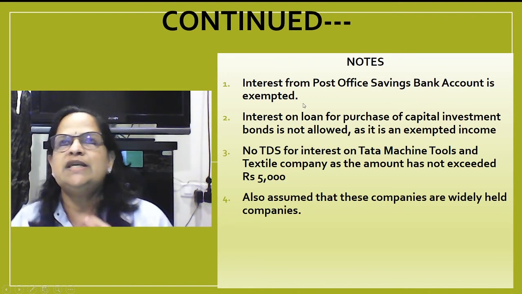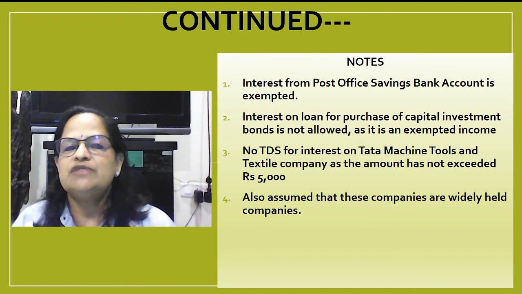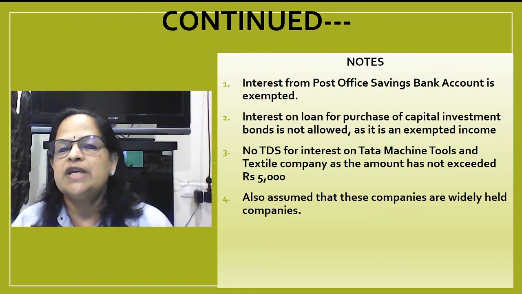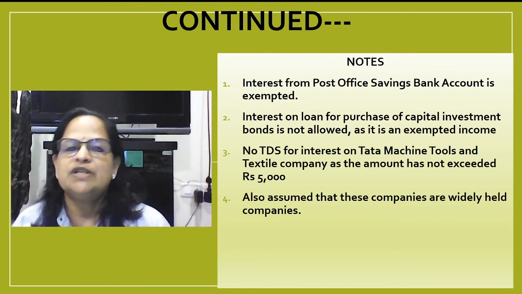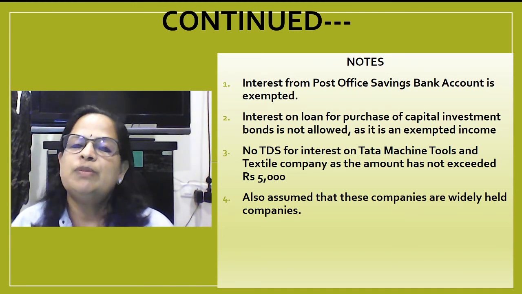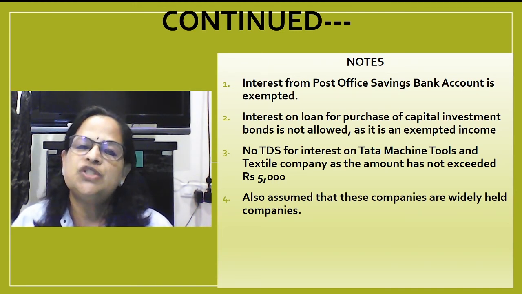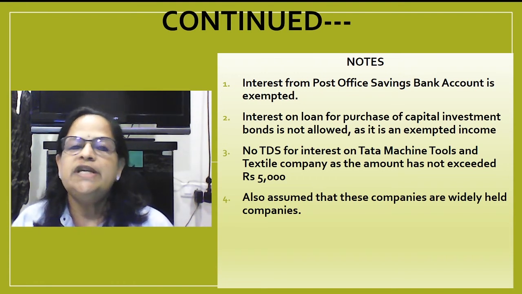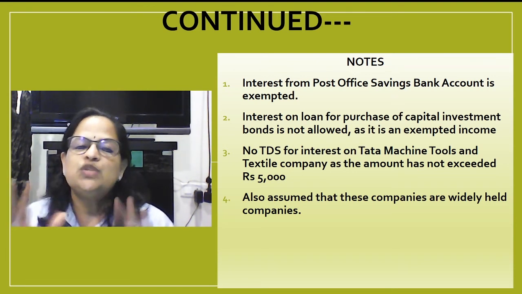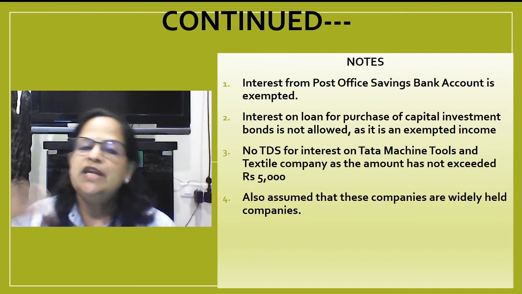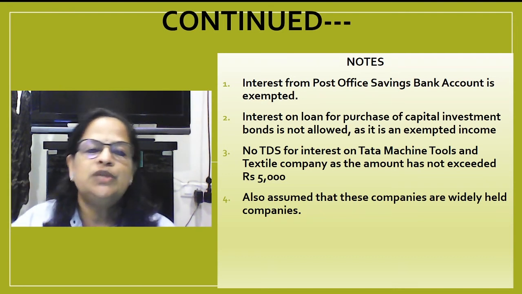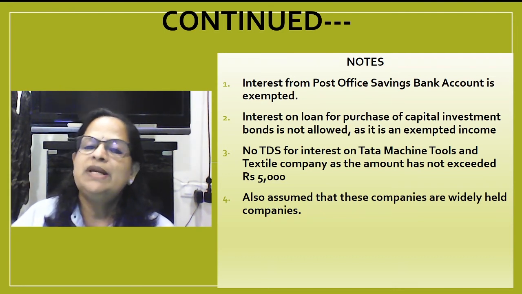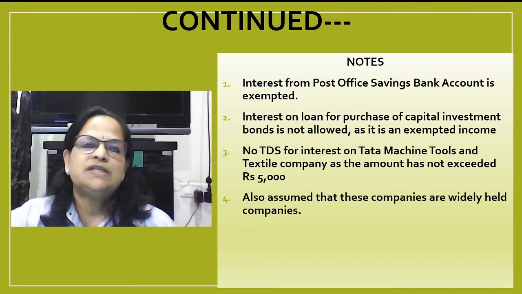Now the explanation. Interest from post office savings bank account is exempted. I told you, if it's a single account, up to 3,500 is exempted. If it's a joint account, up to 7,000 is exempted. Interest on loan for purchase of capital investment bonds is not allowed as it is an exempted income. Now, no TDS for interest on Tata Machine Tools and Textile Company as the amount has not exceeded 5,000. That is why we are not providing TDS. If it was exceeding 5,000, we have to do the TDS. Also assume that these companies are widely held companies.